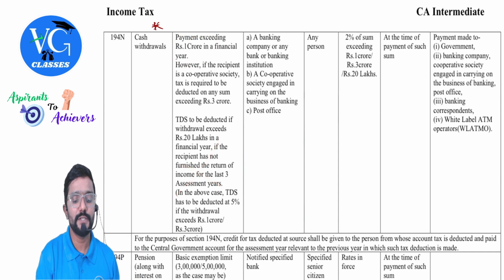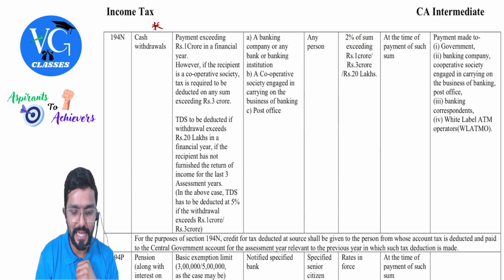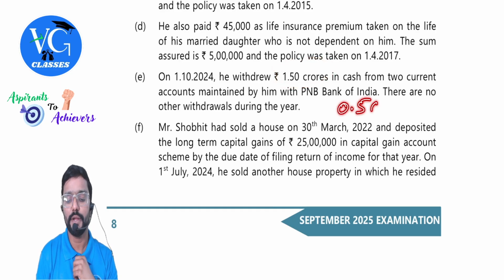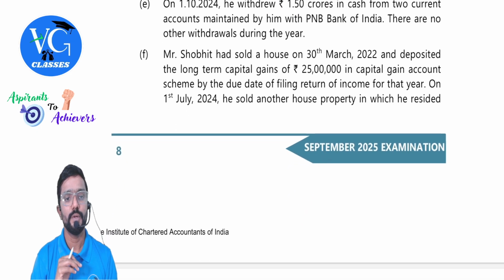Okay. If he is withdrawing more than 1 crore, what is the TDS rate? 2% on the sum exceeding 1 crore. How much is actually withdrawn? 1.5 crore. So only on 0.5 crore, TDS would be applicable. Only on 0.5 crore.